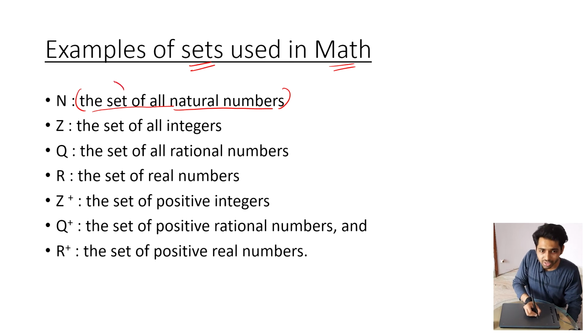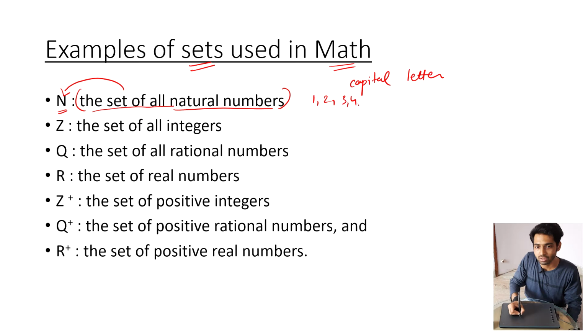So in order to represent it, what do we use? We use a capital letter. So natural numbers are represented by capital N. It means 1, 2, 3, 4 and the list goes on. They are all natural numbers.